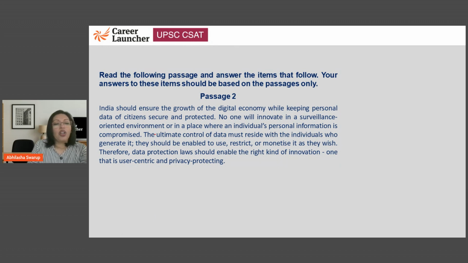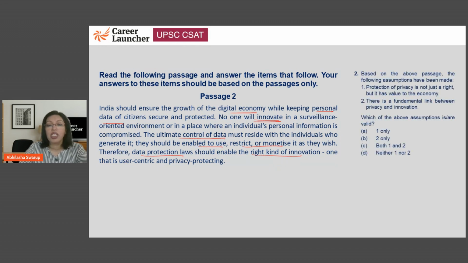India should ensure the growth of digital economy while keeping personal data of citizens secure and protected. So we want the digital economy growth, but we want the data to be secure. No one will innovate in a surveillance-oriented environment or in a place where the individual's personal information is compromised. People don't want to innovate then. The ultimate control of data must reside with the individuals who generate it. They should be able to use, restrict, or monetize it as they wish.